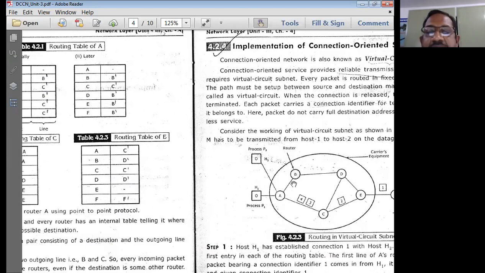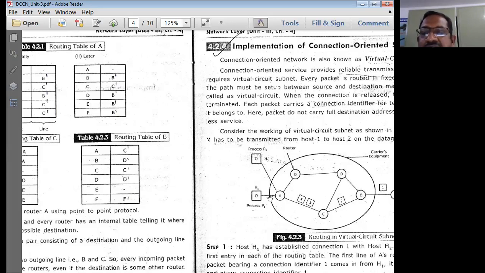If the destination is B, it is connected to the line B dash. If the destination is C, it is connected to line C dash. If the destination is D, it is connected to the line B dash. It means the path is coming through A, B, and D. If the destination is E, how should the fourth packet come now? The fourth packet is supposed to come through router A, then B, then D, then E. That means all this is connected to the line B dash. That means this entire line is connected, a series line connection.